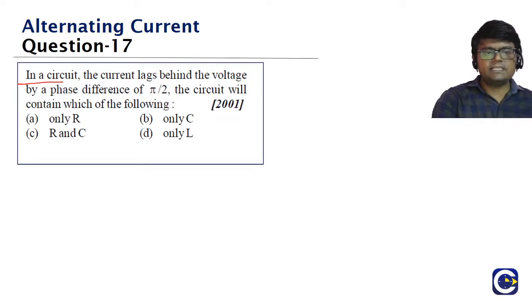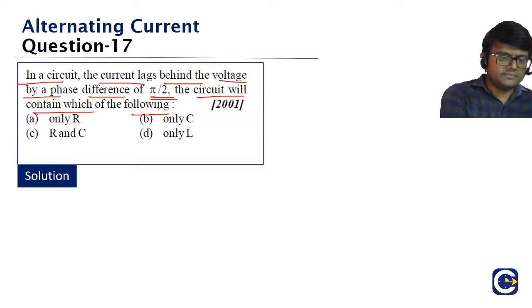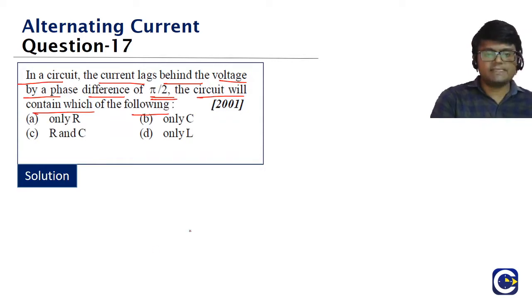In a circuit, this is another theoretical question, guys. We must be able to answer this easily. In a circuit, the current is lagging behind the voltage by a phase difference of pi by 2. The circuit will contain which of the following? Yes, guys, it's a straight theoretical question. We have been discussing this idea for quite some time. The current is lagging behind the voltage.